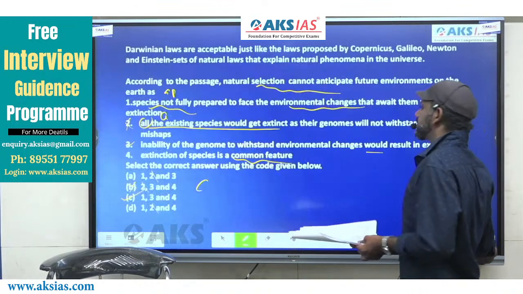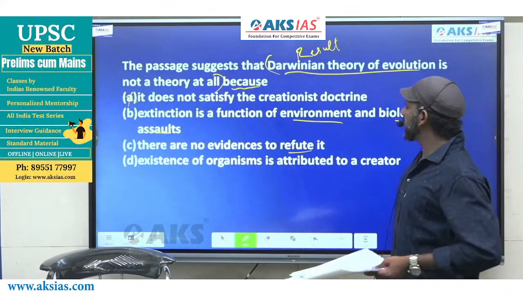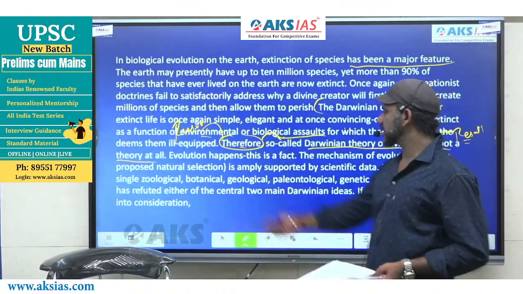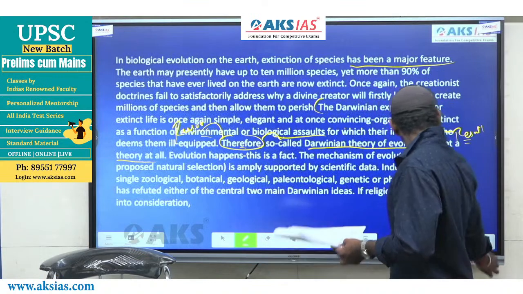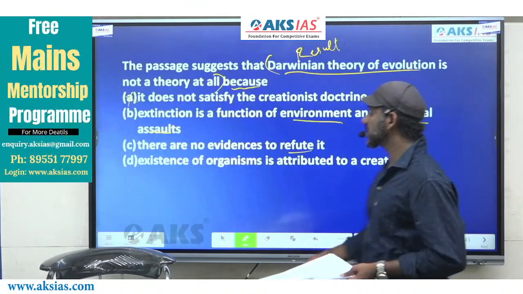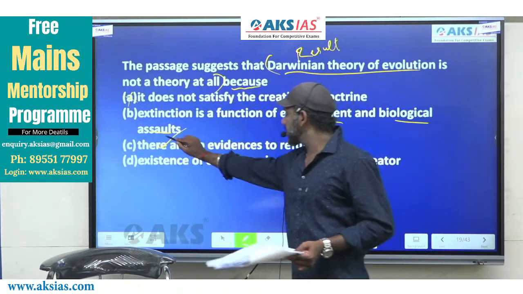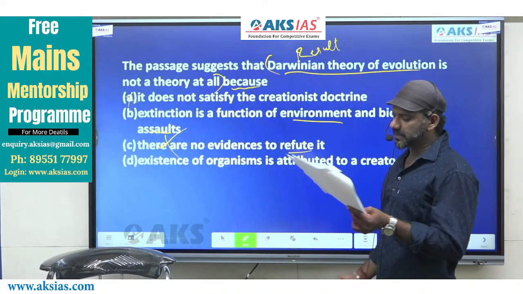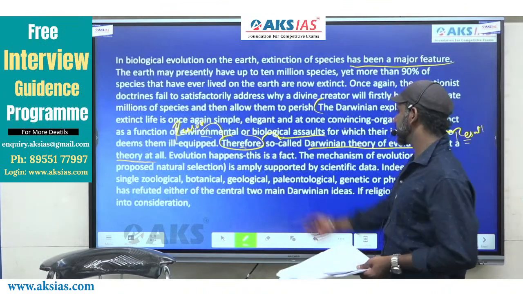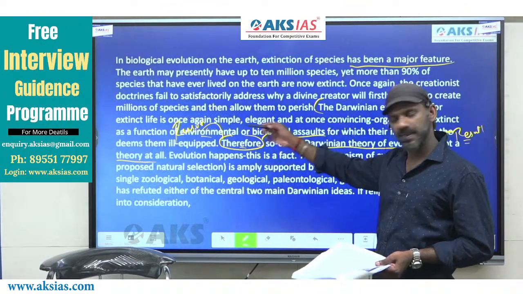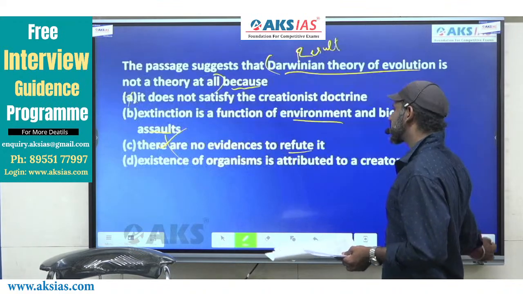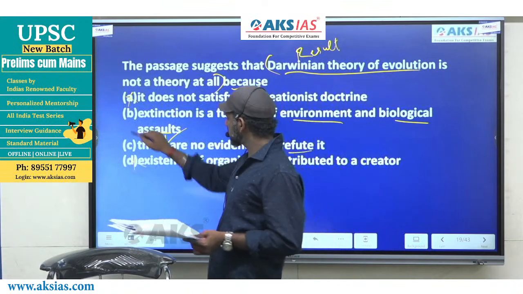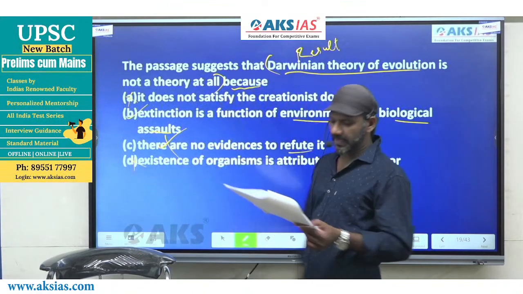Come to C. C says, there are no evidences to refute it. No evidences to refute it is not talked about in this sentence. So C also contains details that go beyond that particular sentence. C is also eliminated. Come to D. Existence of organisms is attributed to a creator. Talked about or not talked about here? Not talked about here. The only option that contains mention about the details talked about in that sentence is B. Fine.